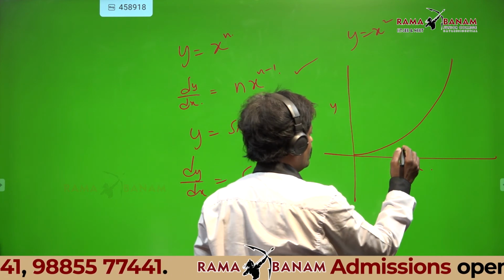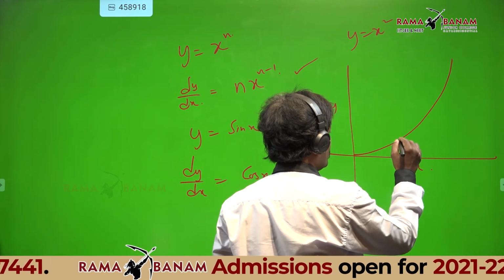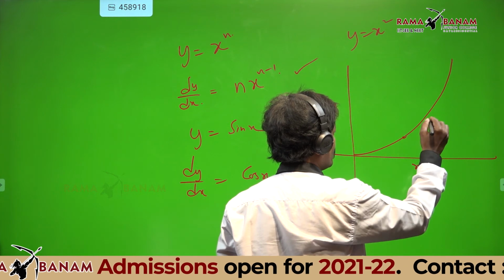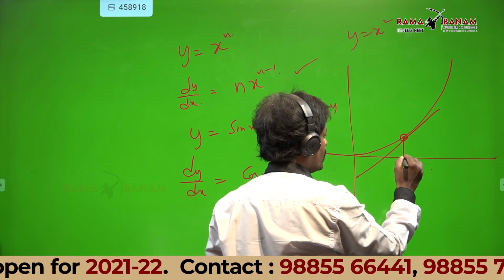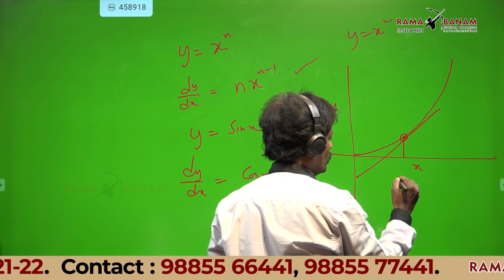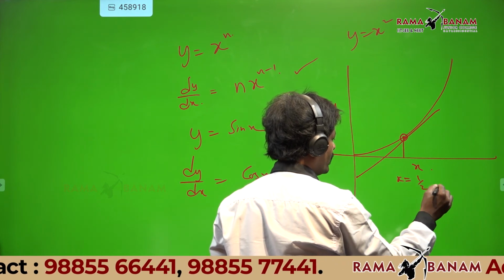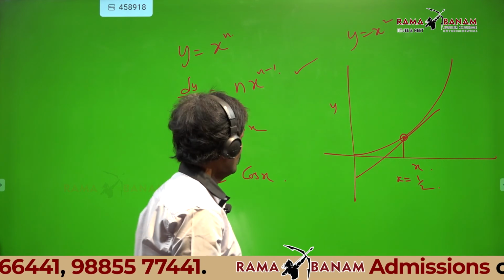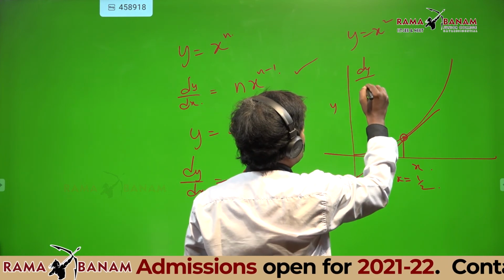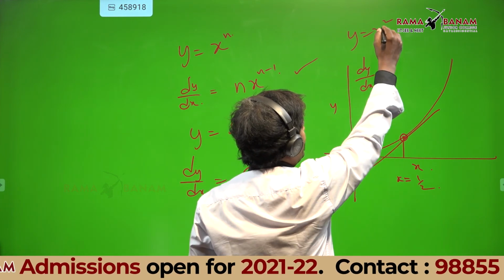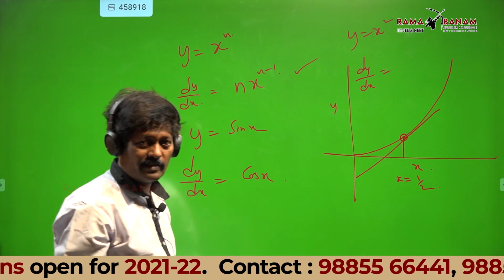Now listen, I will draw one tangent here at this point. This is x equal to 1 by 2, for example. Now, can anyone tell me dy by dx? X square is a function.